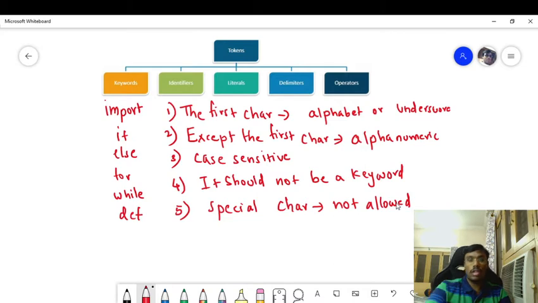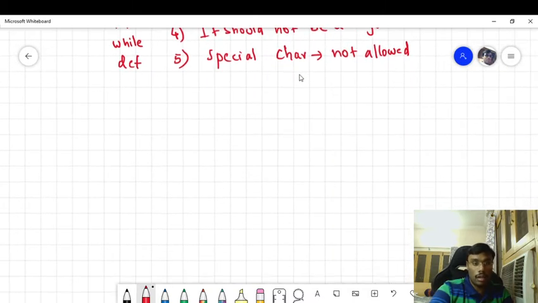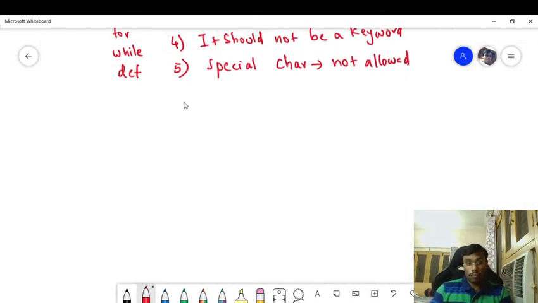Apart from this, there are also other rules. If you want to give a name to a class in object oriented programming, the first character of the class name should be in uppercase.